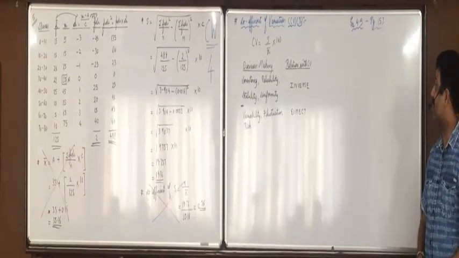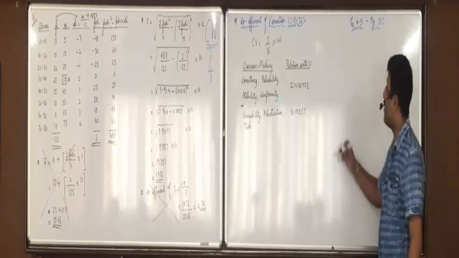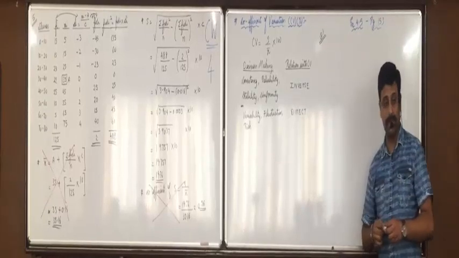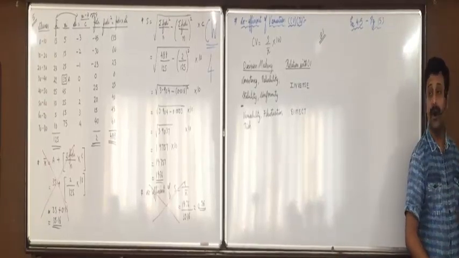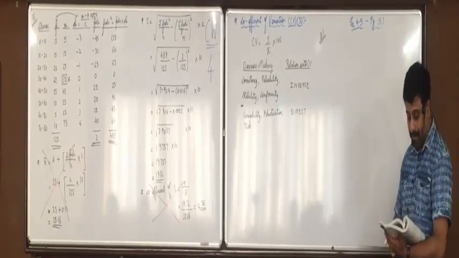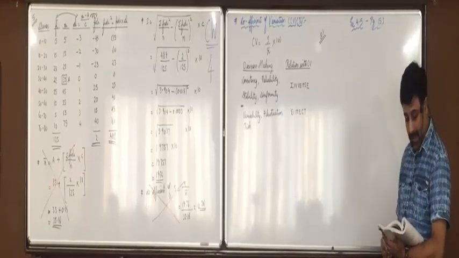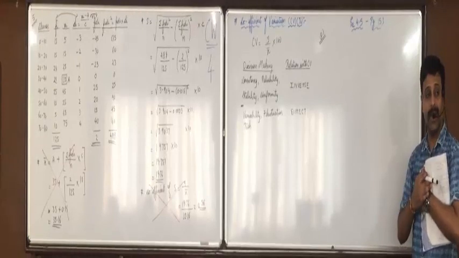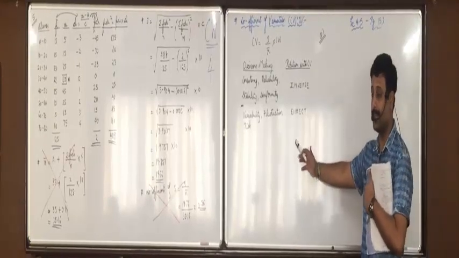Look at page 153, exercise 4.5, question 1. Understand it properly, be attentive. Completed? Raise your hand if you are still writing.